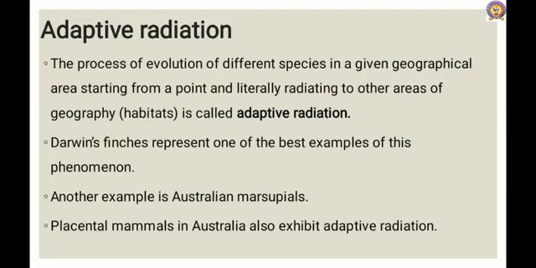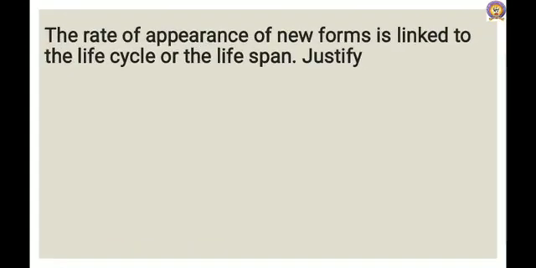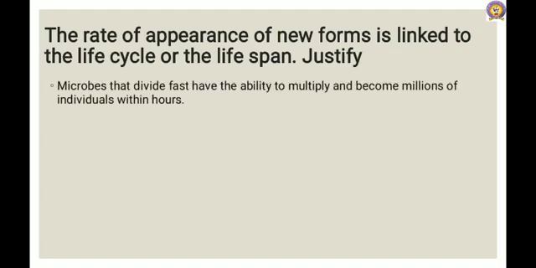The next is that the rate of appearance of new forms is linked to the life cycle or lifespan. Microbes that divide fast have the ability to multiply and become millions of individuals within hours.